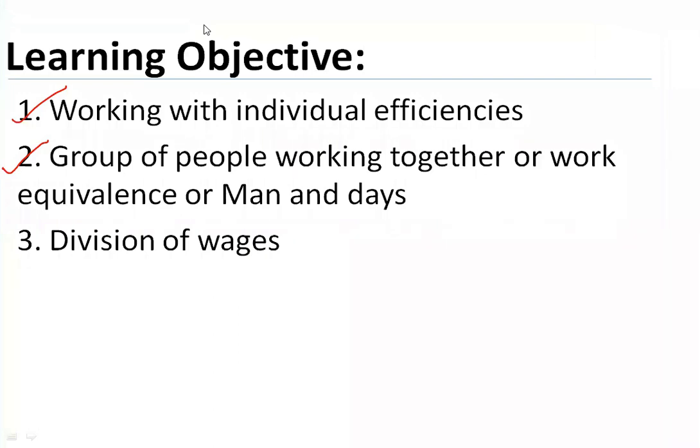What is the meaning of collective efficiency? Whenever we say collective efficiency, you can just add the efficiency of all the people. Individual efficiency means one person's efficiency does not affect the other person, but when you say that people are working together, you can just add their efficiency and then do the work.